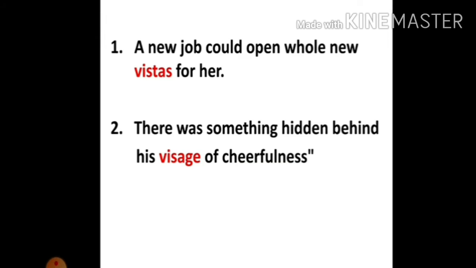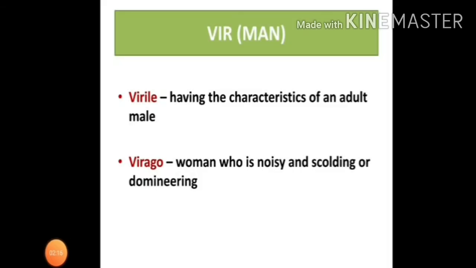There was something hidden behind his visage of cheerfulness. So what is visage here? Remember, visage is actually a human's face. Associate visage with image. Visage, image. Easy to remember. So visage is the face of a person. So there was something hidden behind his face of cheerfulness. Done. So the next root is VIR.